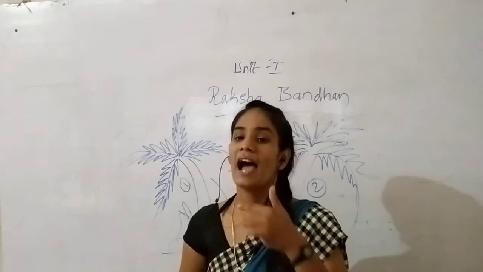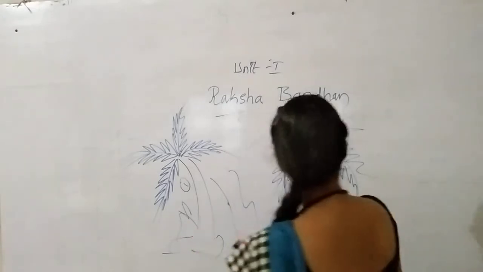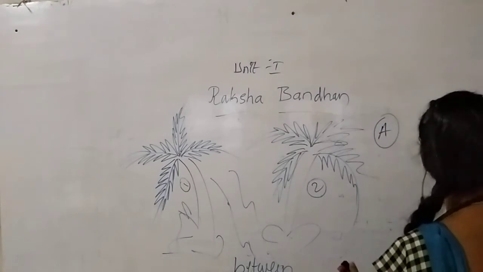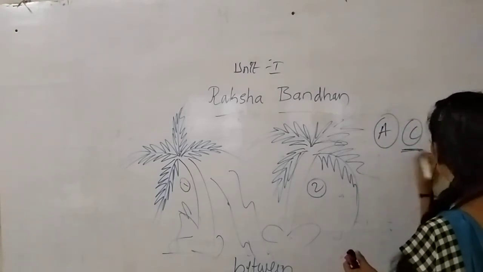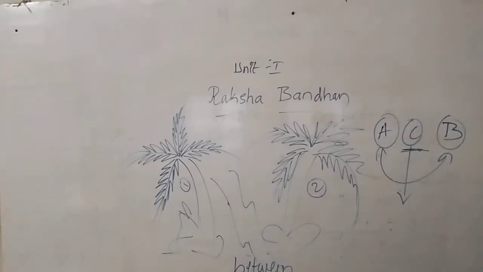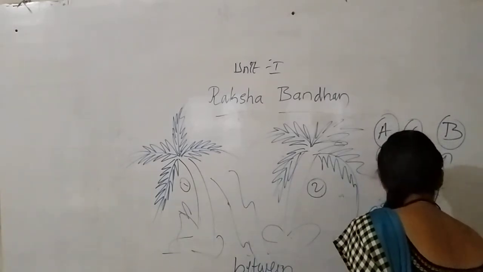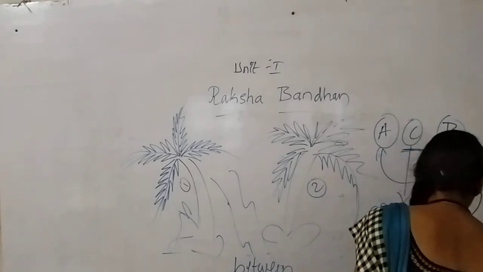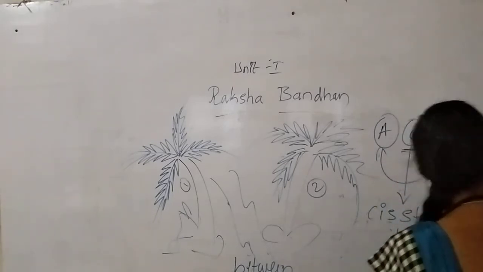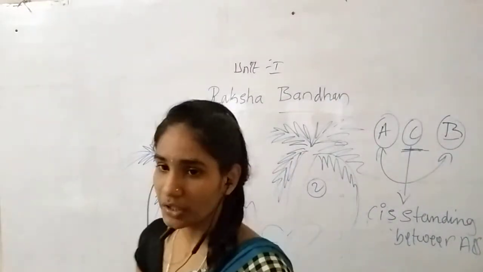You should tell that I am standing between A and B. Suppose A is a person and B is a person, and person C is in the middle of A and B. So he will say, C is standing between A and B.